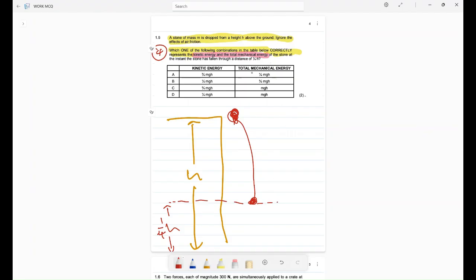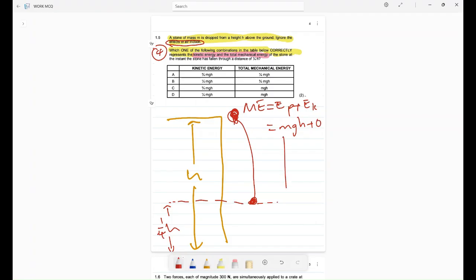Now let's talk. I said mechanical energy of the system is conserved. Why? Because there is no friction, there are no other external forces. So remember when I started at the top, I said my mechanical energy is EP plus EK. But now EP is mgh and my kinetic energy is 0.